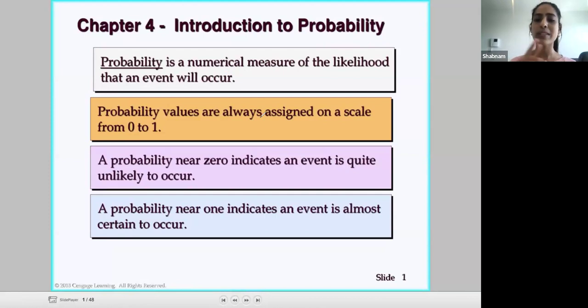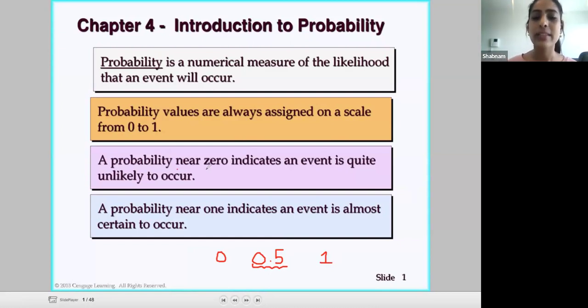Probability values are always assigned on a scale of 0 to 1. That's why we also use percentages. So you might say that there's a 50% chance, or a 0.5 chance, of it raining tomorrow. So we do use a number between 0 and 1. Apologies, my writing is a little bit iffy, so let me know if anything is unclear.